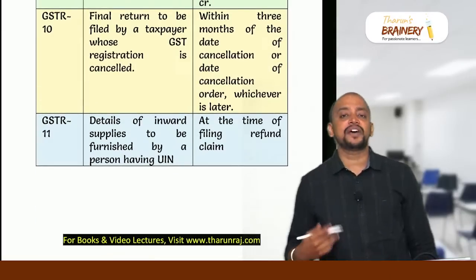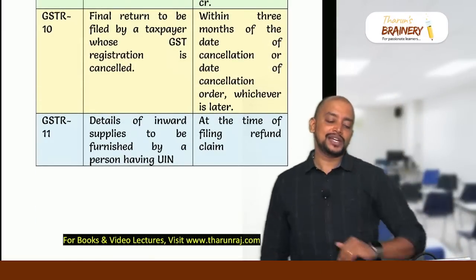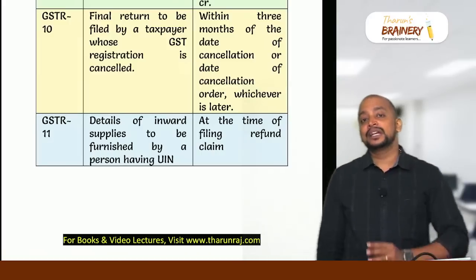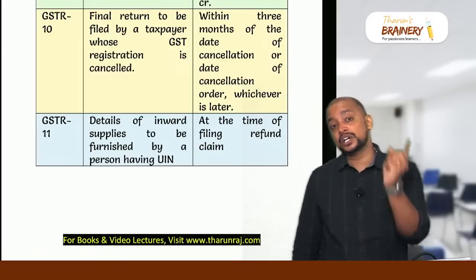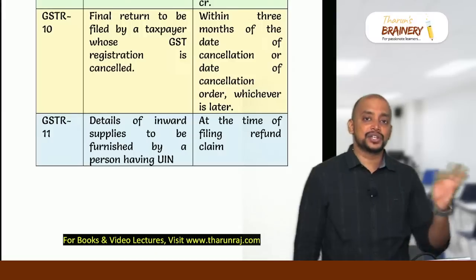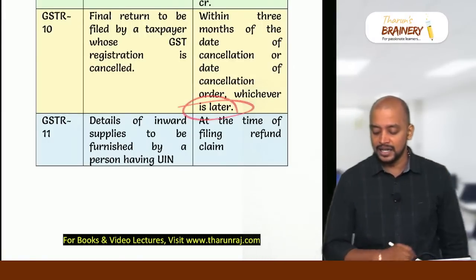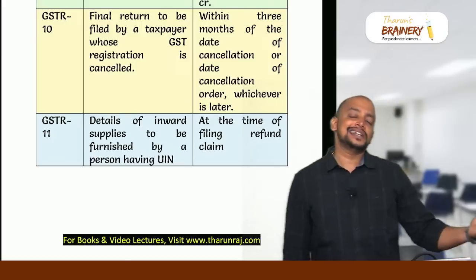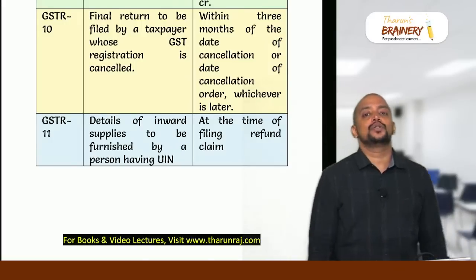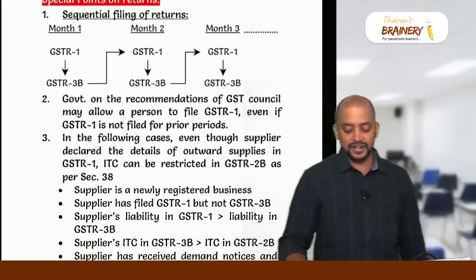GSTR 10 is a final return to be filed by a person at the time of cancellation of their registration. So what is the time limit? 3 months from the date of cancellation or the date on which they got the order of cancellation, whichever is later, not earlier. Remember, whichever is later. Then GSTR 11 is the details of inward supply to be filed by UIN holder. UIN is unique identification number holder, at the time of filing refund claim.